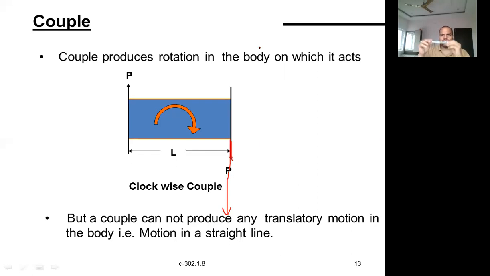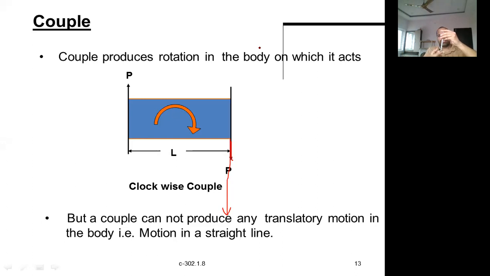Suppose you take this one, let us say two forces are acting here, one upward and another one downward, for example like this. If it is a couple, this is nothing but a couple. Two equal and opposite forces are acting. If one is trying to move this body downward, the other has to be lifted upwards.